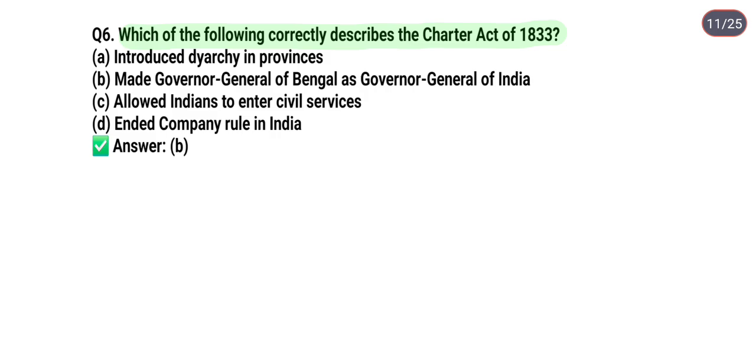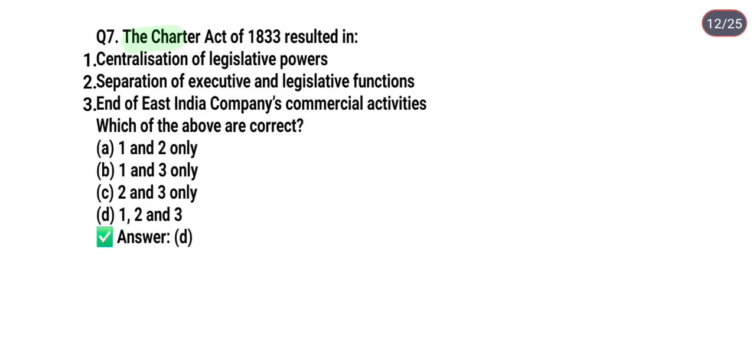So the correct answer is option B. It means made Governor General of Bengal the Governor General of India. Next question is, the Charter Act of 1833 resulted in statement first, centralization of legislative powers, statement second, separation of executive and legislative functions, statement third, end of East India Company's commercial activities. So the correct answer is option D. It means 1, 2 and 3. It means all statements are correct.